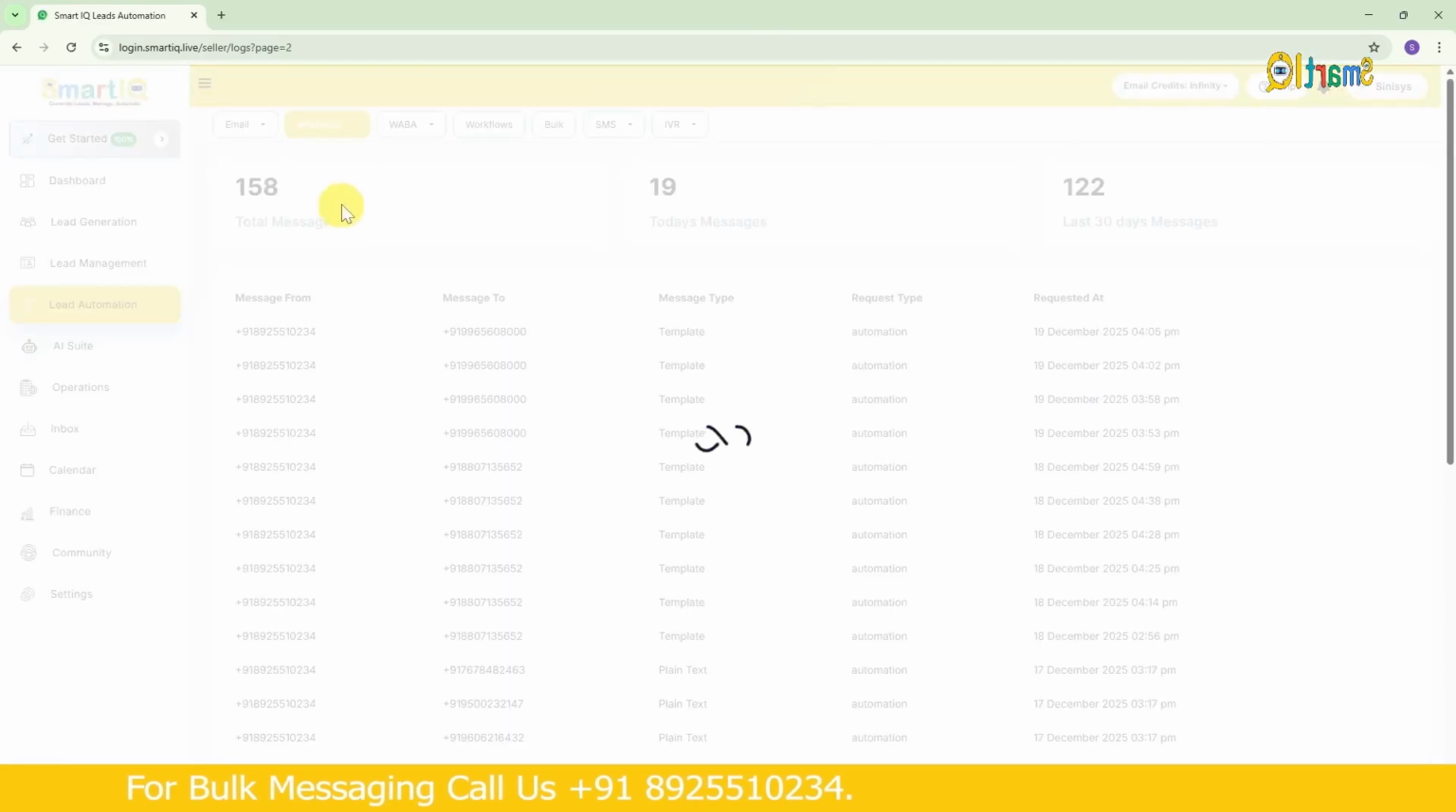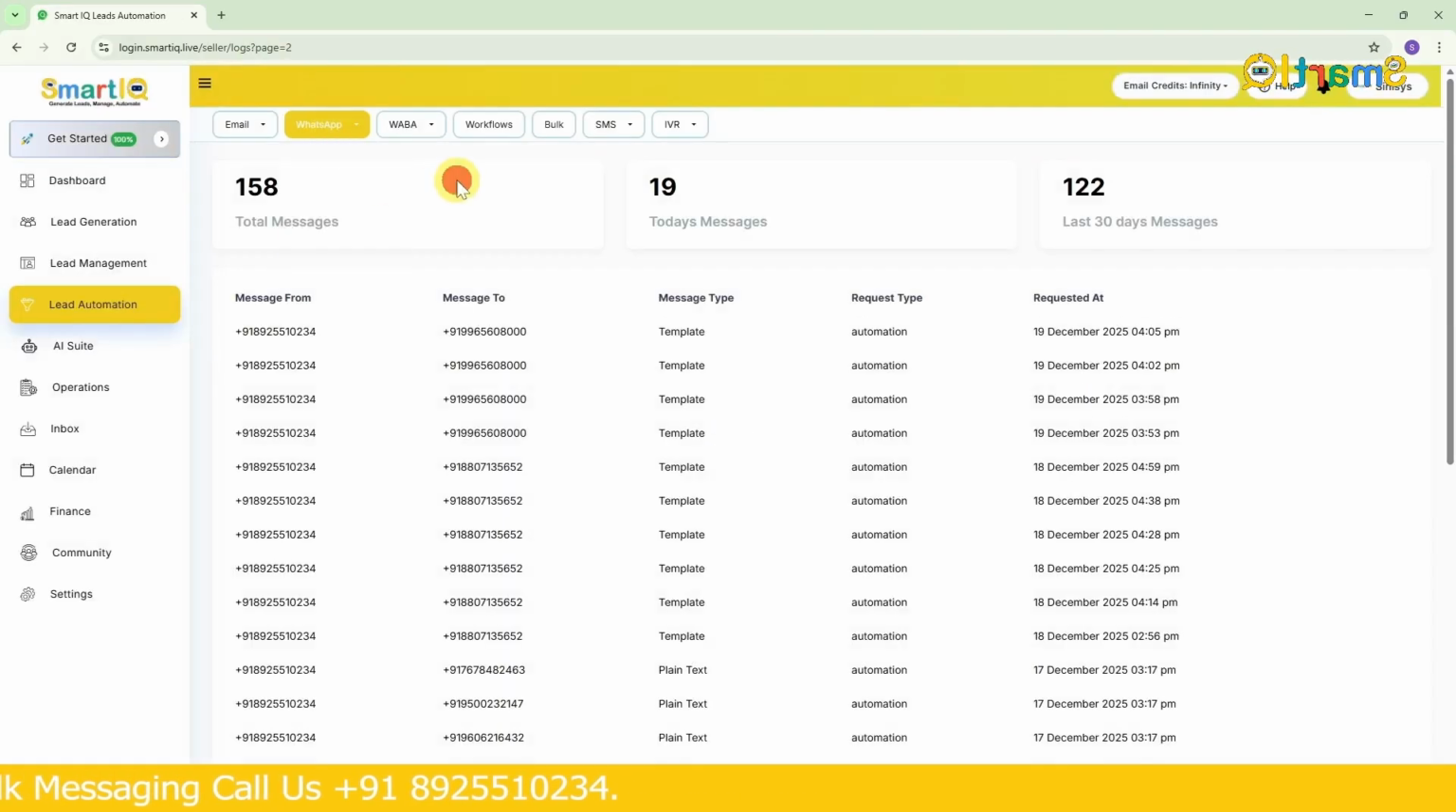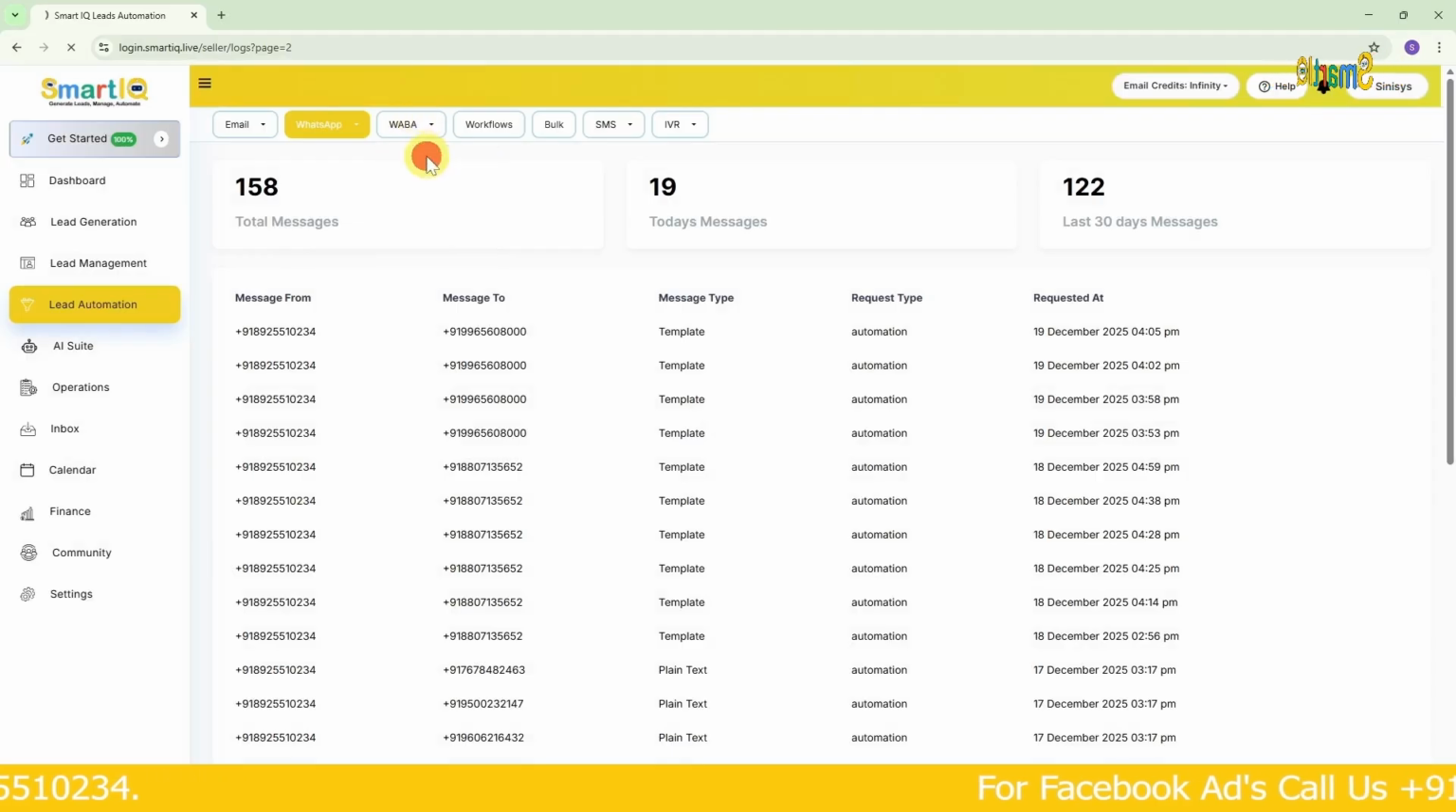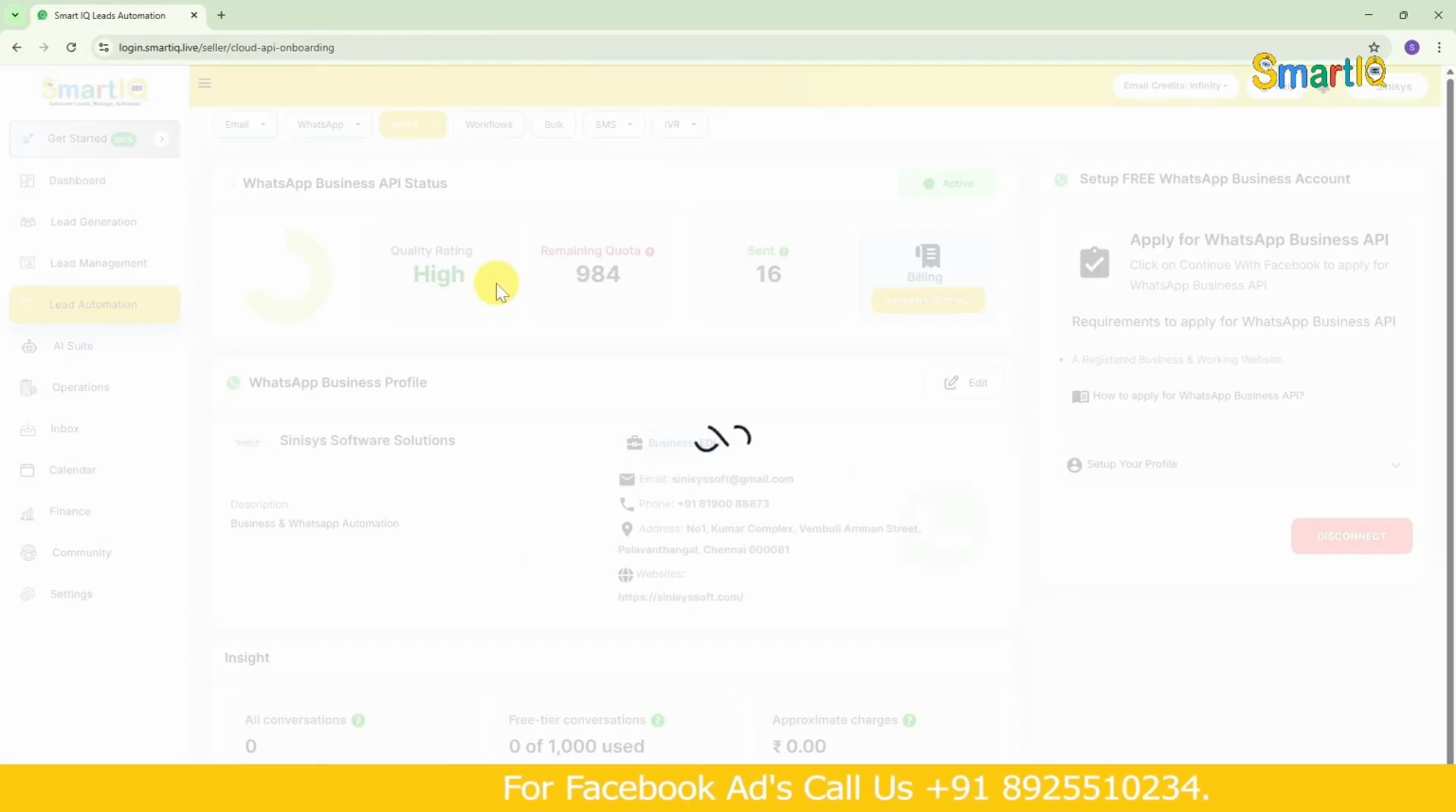Like this, you can check the history page by page. Okay? I think now you have understood WhatsApp. Next, let's move on to WABA. Now, what's the difference between WhatsApp and WhatsApp Business number?